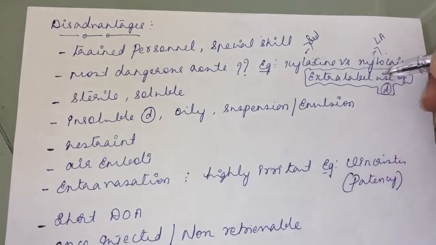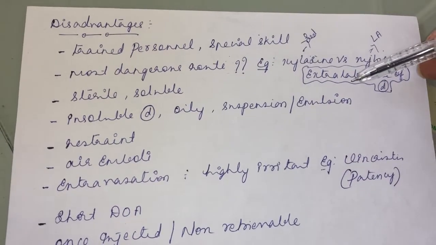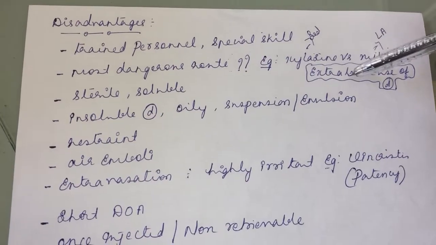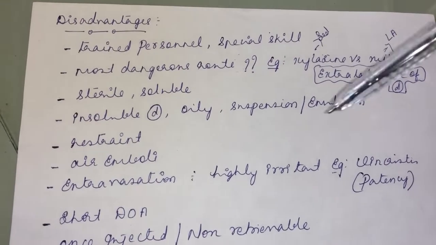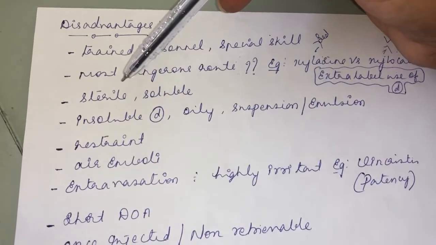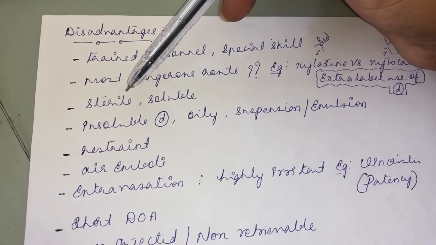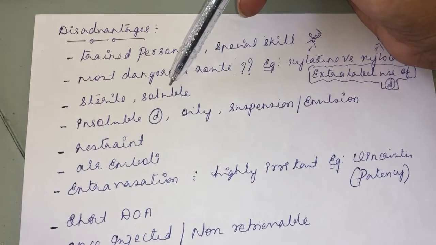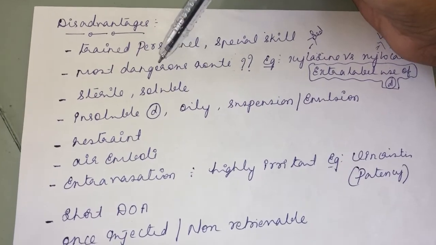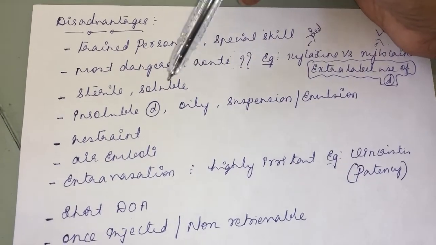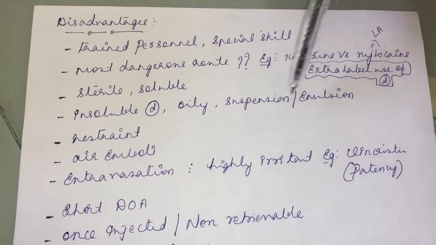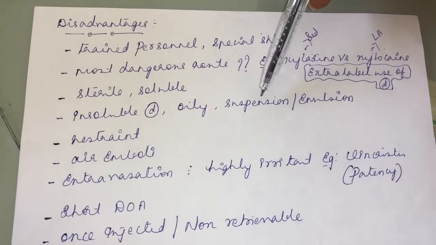Another assignment question here: what do you mean by extra label use of a drug? Then another disadvantage is that you should always maintain a sterile condition at the injection site, and only soluble solutions can be given through the intravenous route. You cannot give a suspension or emulsion. The same thing, insoluble drugs, oily solutions, suspensions or emulsions cannot be given through the intravenous route.